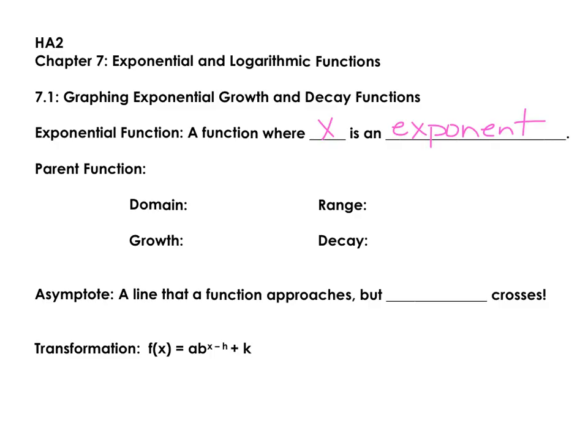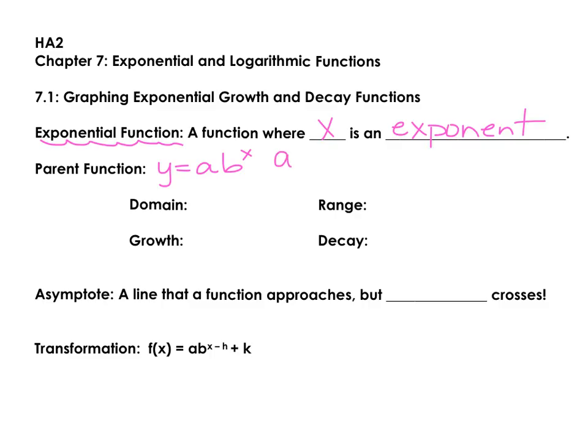7.1 has us graphing both exponential growth and decay functions. The definition of any exponential function is a function where x is the exponent. Now we're going to have parent functions and transformations. The parent function for an exponential growth or decay model is y equals a times b to the x power.